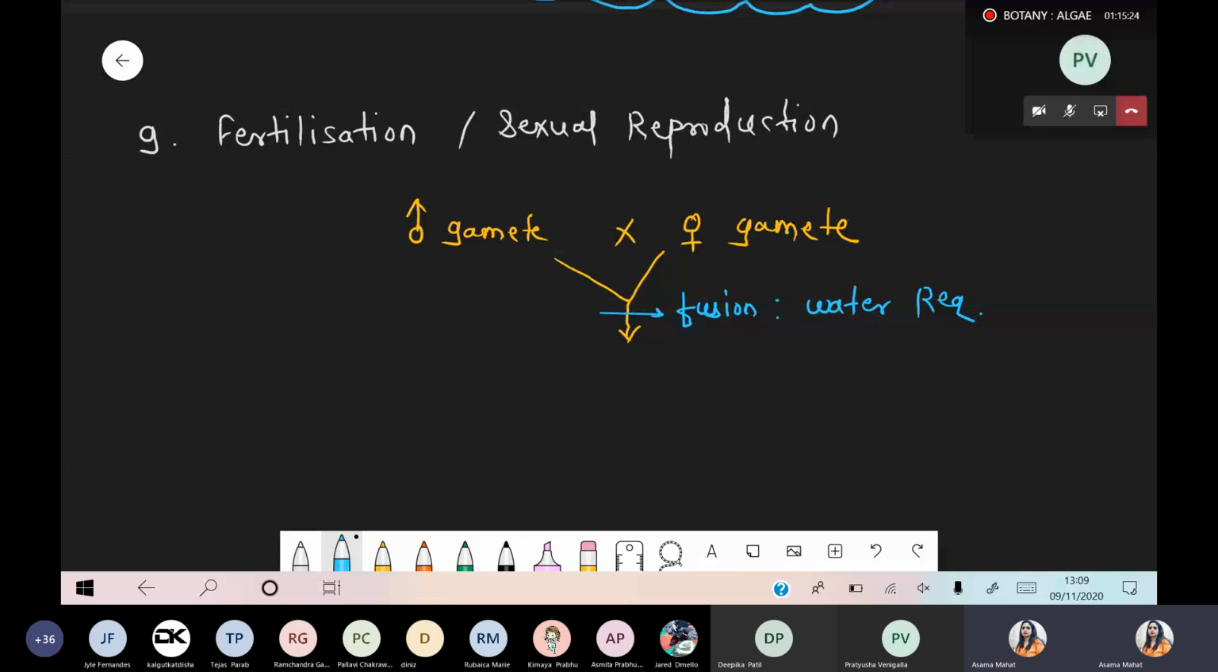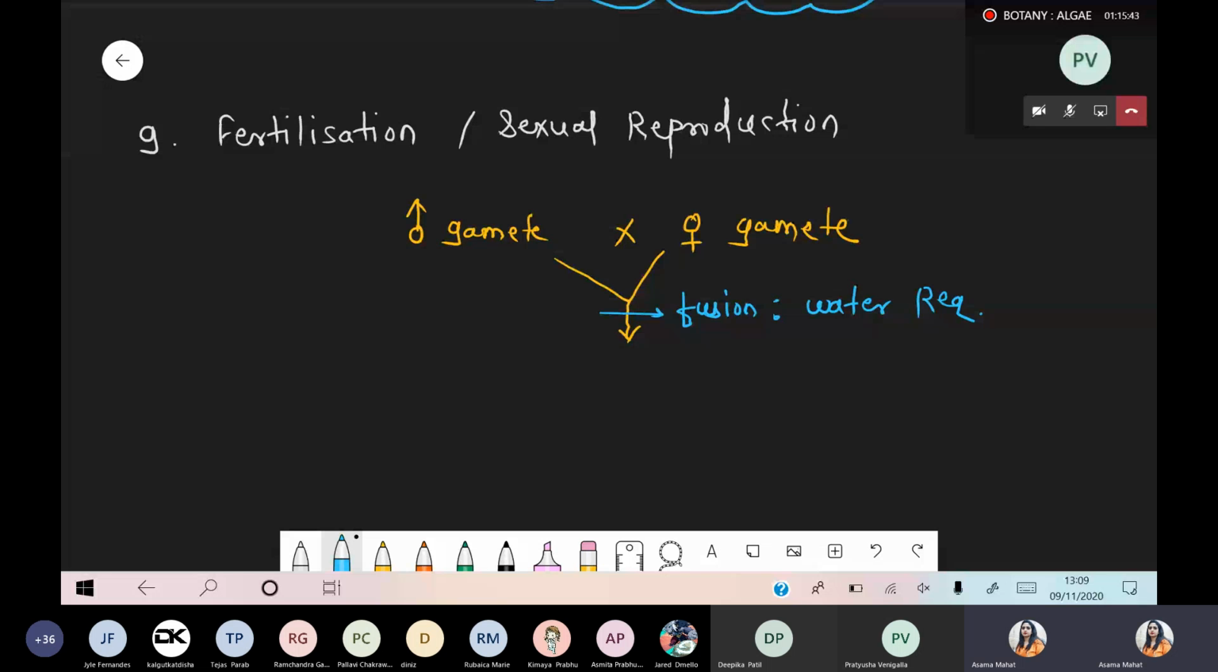Water. Algae also required water for the fertilization. Bryophyta also required water for the fertilization. Pteridophyta also required water for the fertilization. So these are the three common property. तो यहाँ पे हम process कर रहे हैं fusion, and for the fusion, what is the requirement? Water is required. That's why we write down one point.